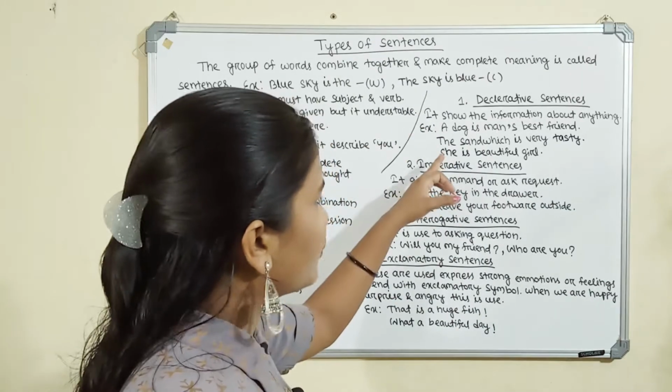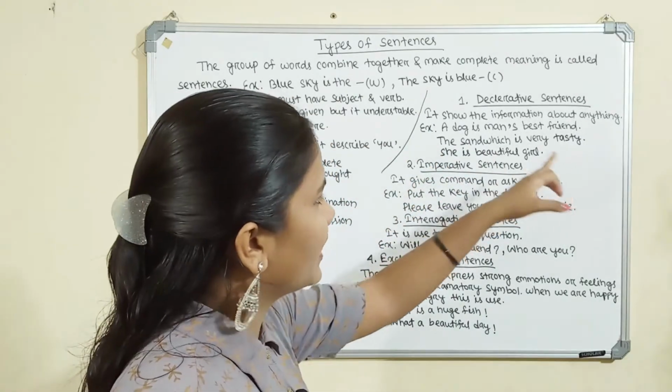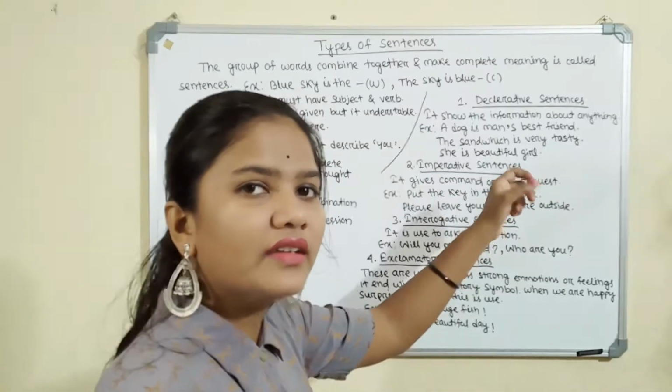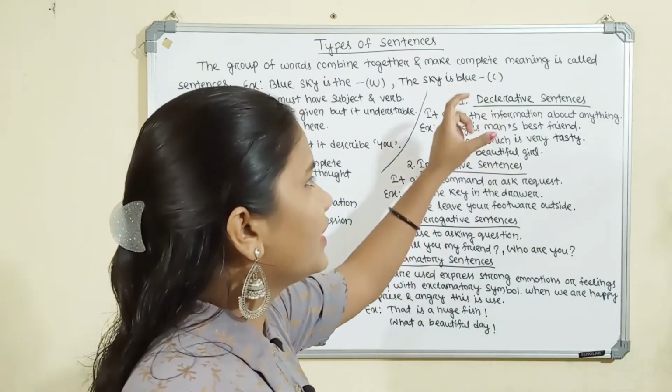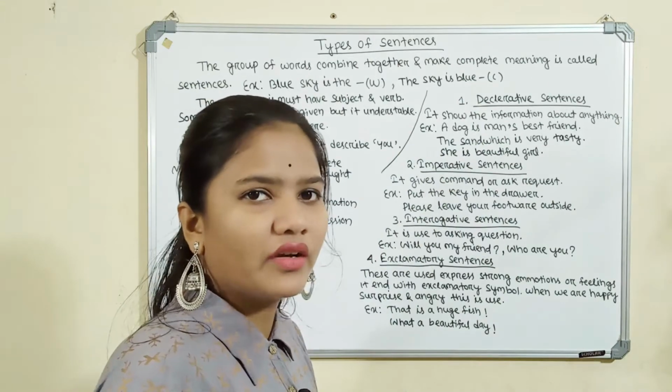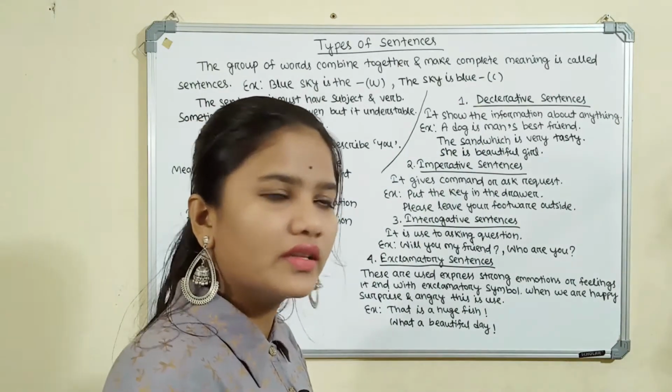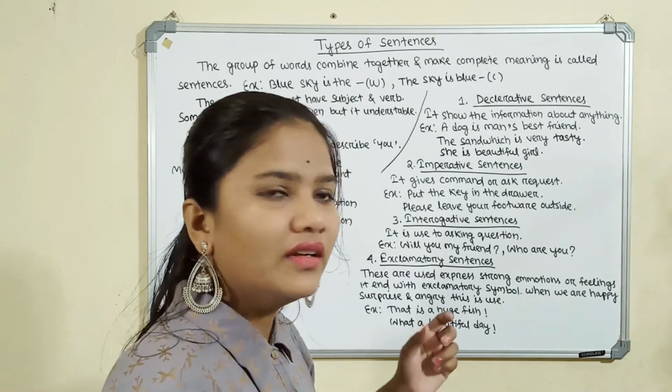Again, we will take one example: "She is a beautiful girl." It describes the girl, that the girl is very beautiful. It is called a declarative sentence. It is a description of anything and gives information about anything.